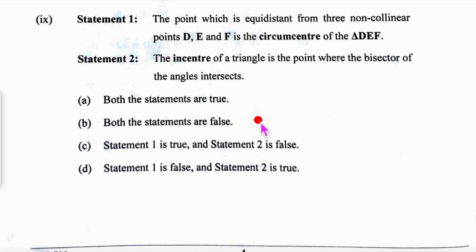The point which is equidistant from three non-collinear points D, E, F is the circumcenter of DEF. If it is equidistant from the vertices, then that point has to be the circumcenter, because then DO will be equal to EO will be equal to FO of this triangle. And now they are saying incenter is where the bisectors of the angles intersect. We have circumcenter.